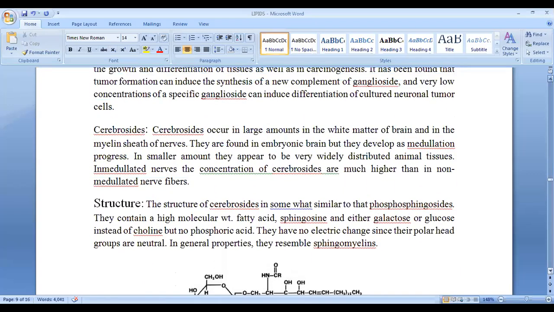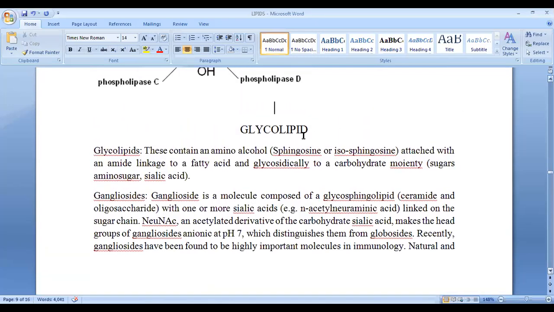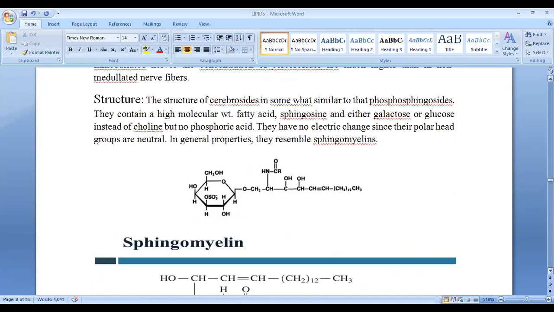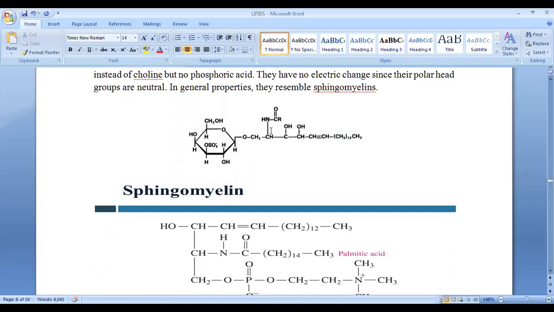Glycolipid, because we know glycolipid means carbohydrate with lipid. When carbohydrate with lipid is there, that is known as glycolipid. So this is why this one is known as glycolipid, and this structure is similar to this structure.